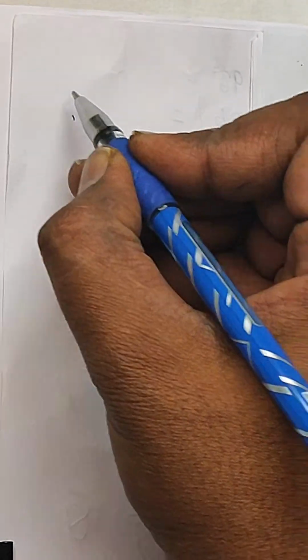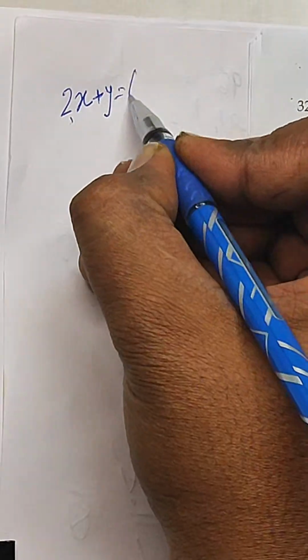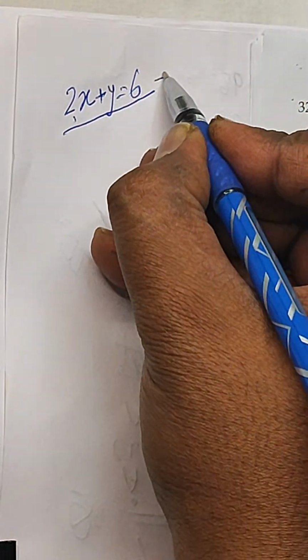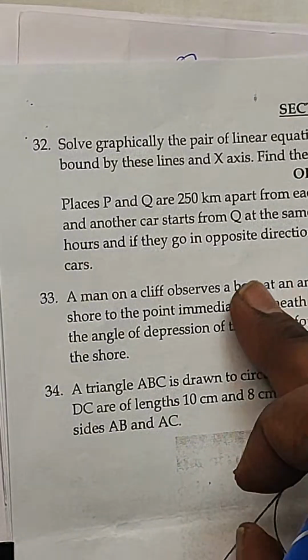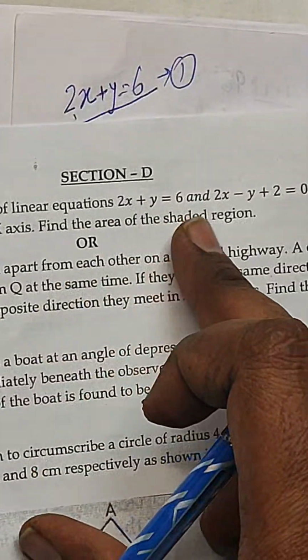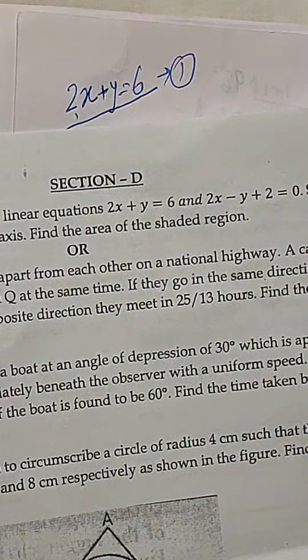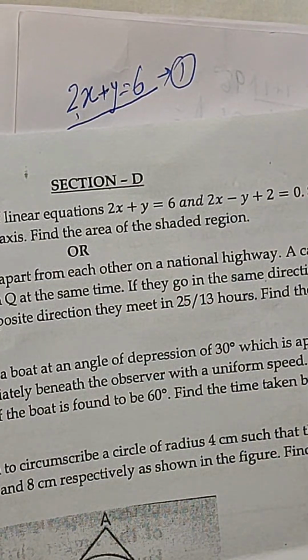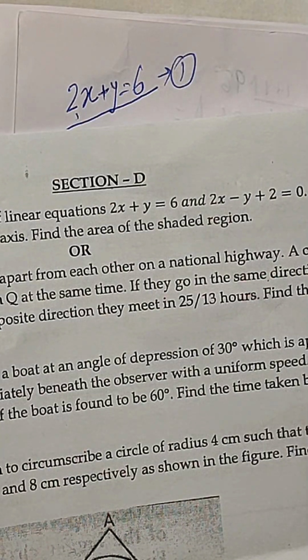The two linear equations given to you are 2x plus y equal to 6. This is one of the pair. Let us say this is equation number 1. And the other is 2x minus y plus 2 equal to 0. Hello, my dear friend. You can solve it perfectly fine.